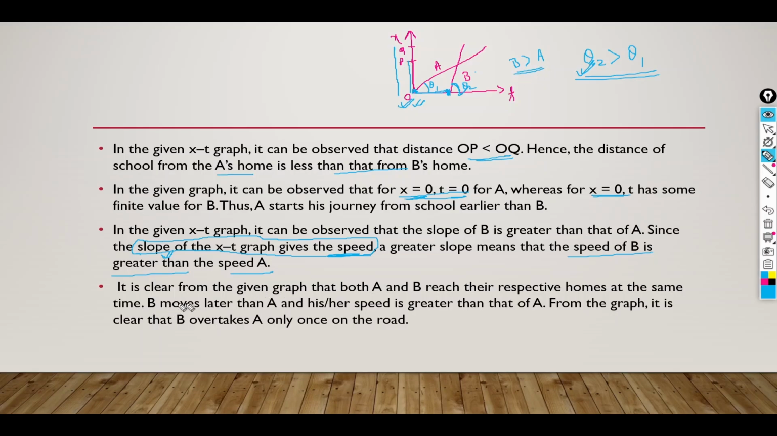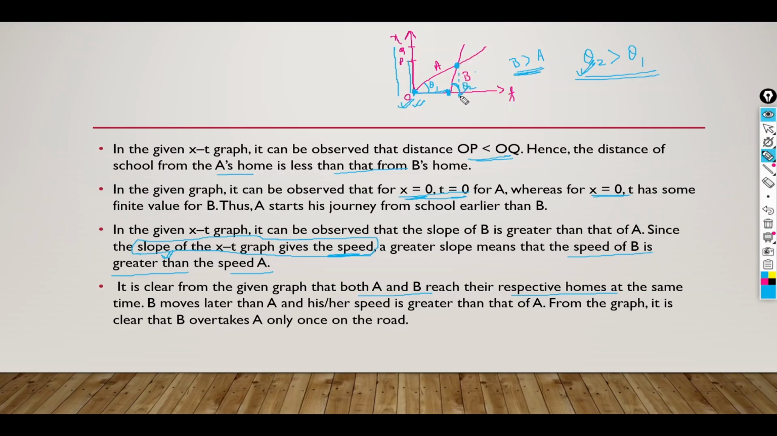Now moving on to the last thing, it is clear from the given graph that both A and B reach their respective homes at the same time. Why? A is starting a bit earlier, and although B starts late, B has more speed than A. So both of them reach their homes at the same time.